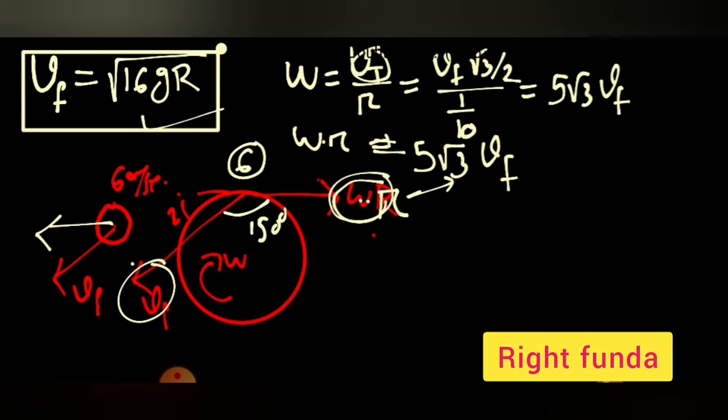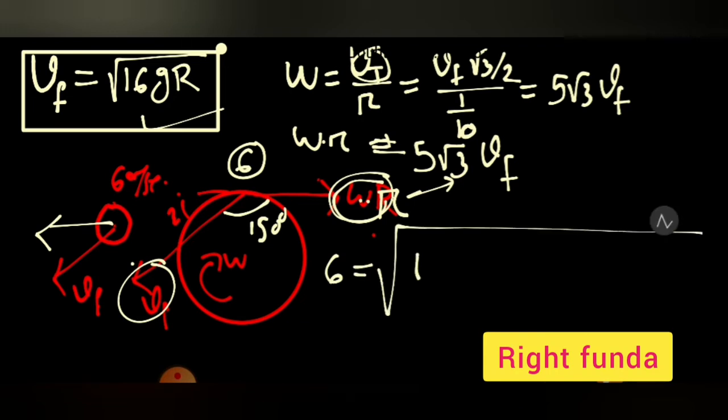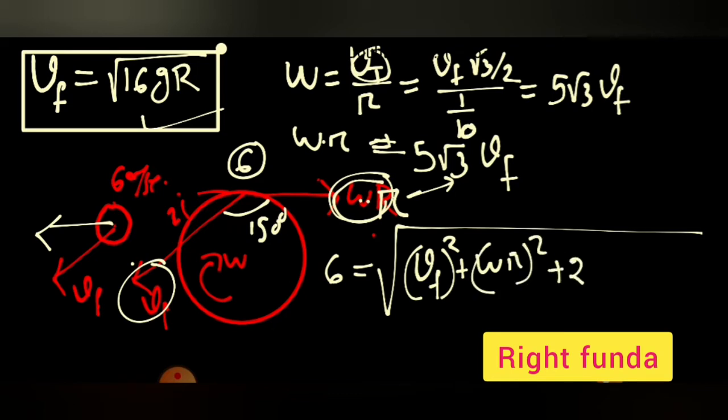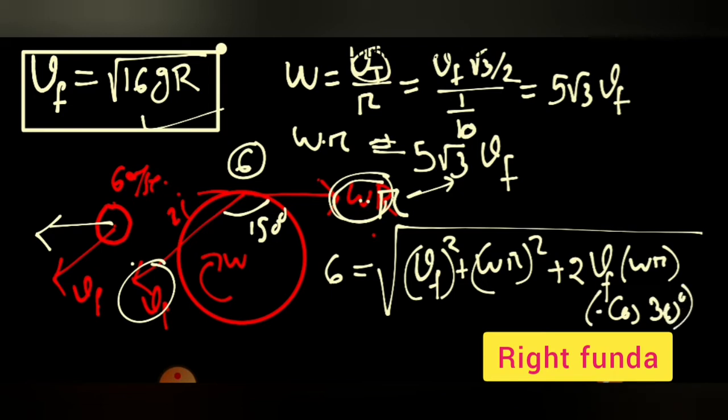Their resultant can be calculated by parallelogram law, and we can get 6 is equal to square root of Vf square plus omega r square plus 2 Vf omega r into cos 30 degree, with a minus sign because it is cos 150 degree, so minus sign will be put.